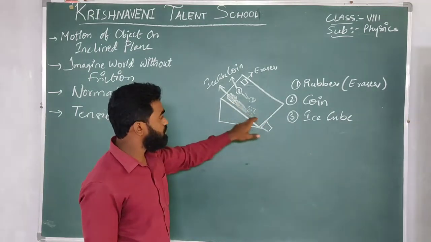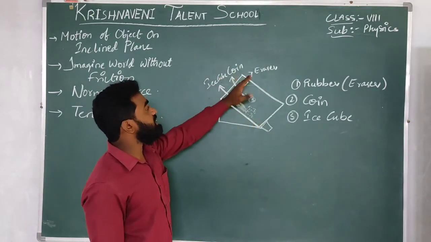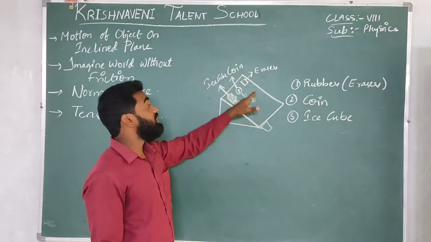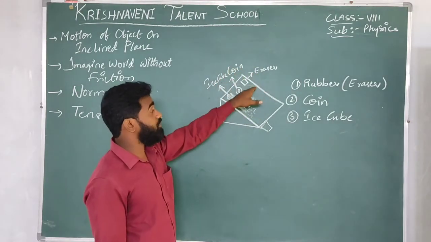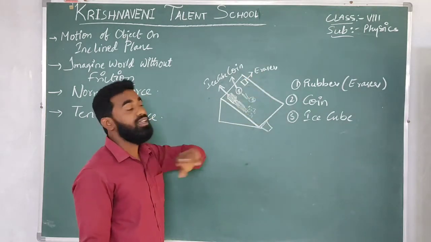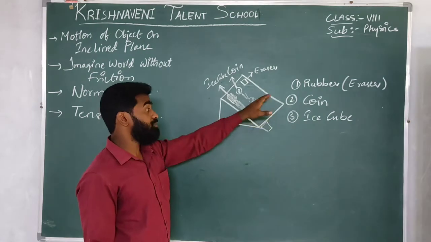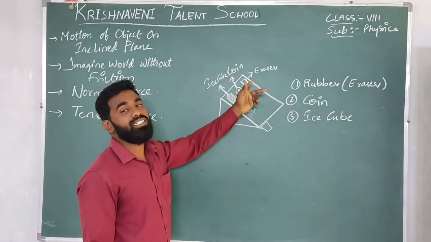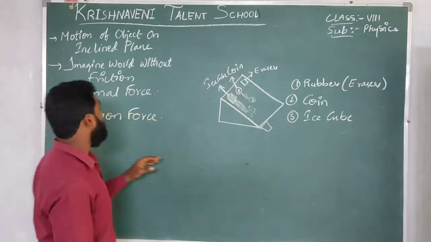So it will move continuously. So in this case, the friction depends upon the surface of the object and the surface of the plane. Both are required. So it depends upon the object as well as on the plane.